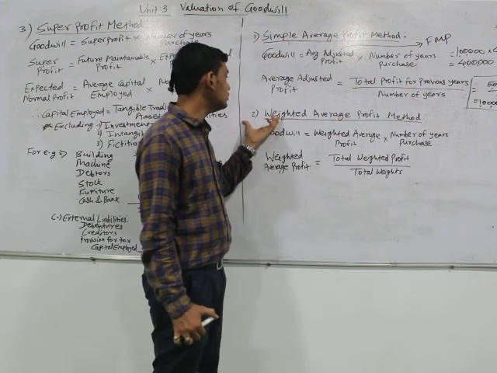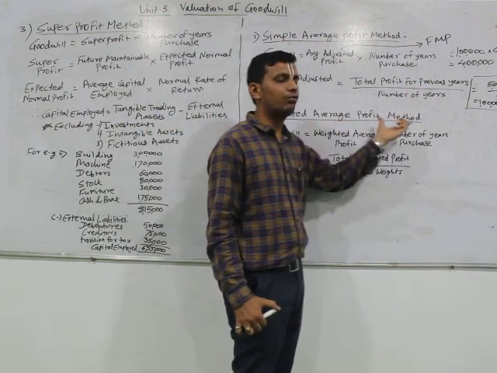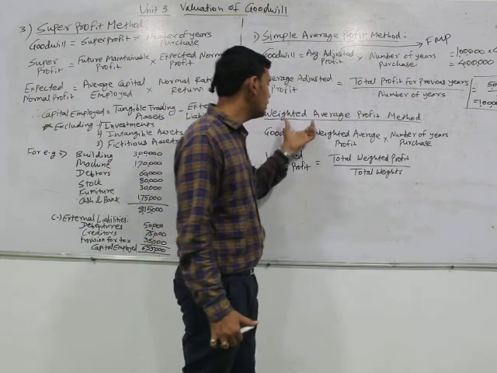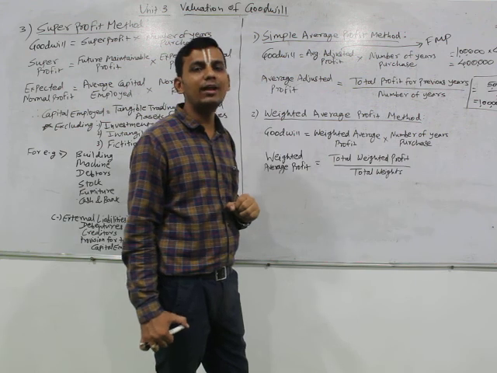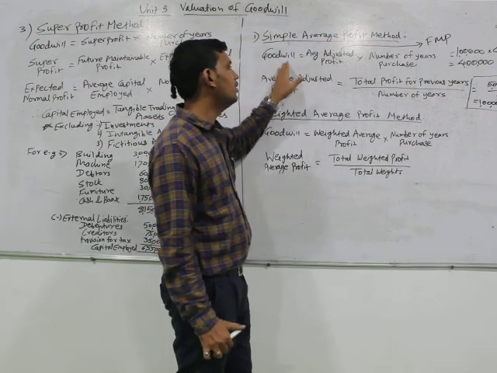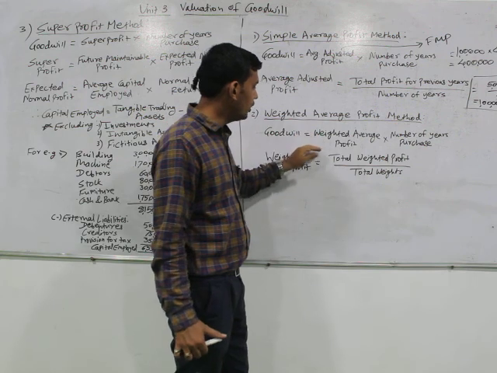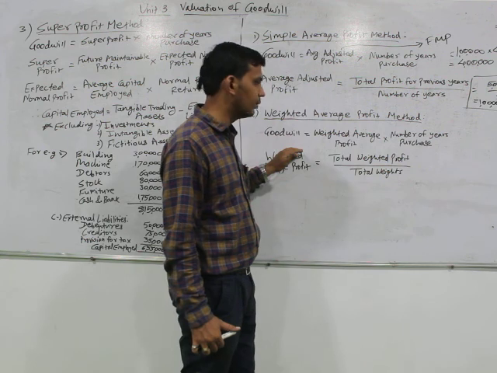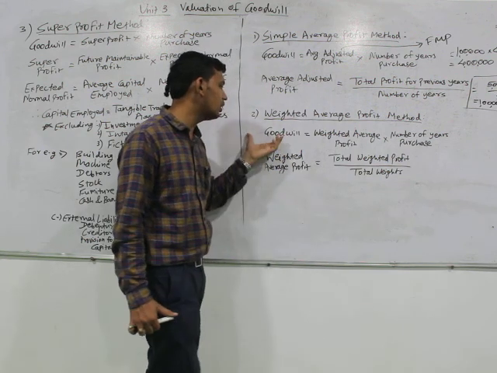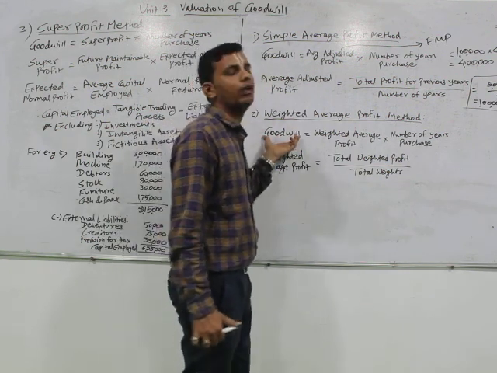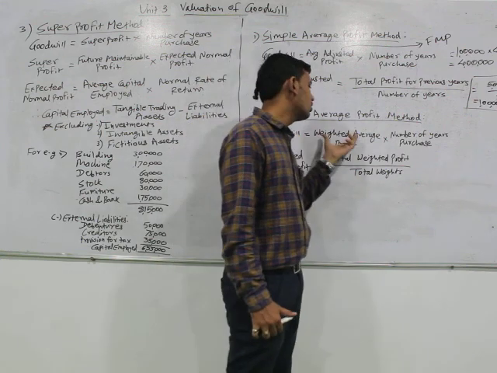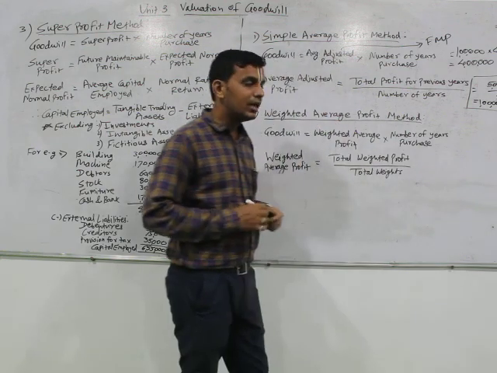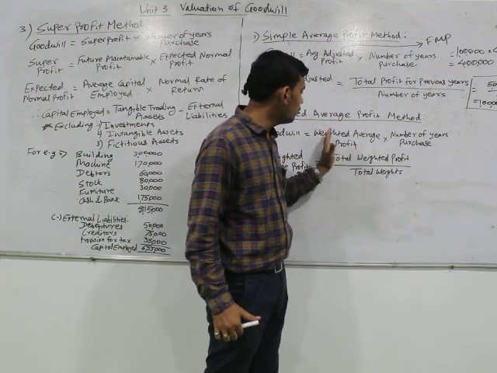Then the second one is the weighted average profit method. This method is quite similar to the simple average profit method, but here certain weights are assigned to get the values in proper terms, because in the simple method we are just doing an average. To improve our result, we use the weighted average profit method. The formula for calculation of goodwill is again simple: weighted average profit multiplied by number of years of purchase. Here only one word has changed.